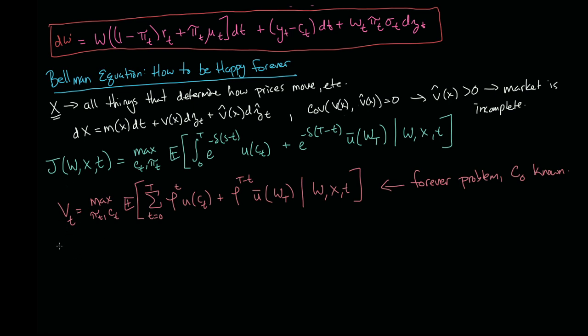So if we consider the V_(t+1) problem, we would be the max of c_t and pi_t still. And now we're just going to start our index, it's kind of a derpy sigma, at t equals 1. And everything else is the same.